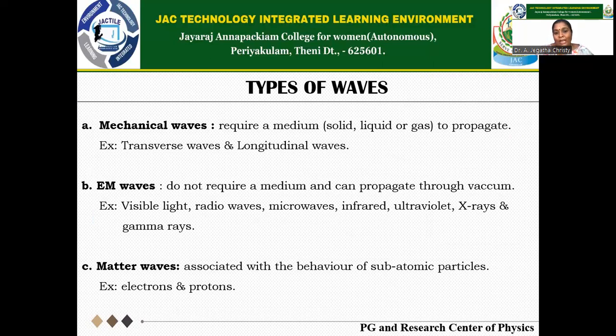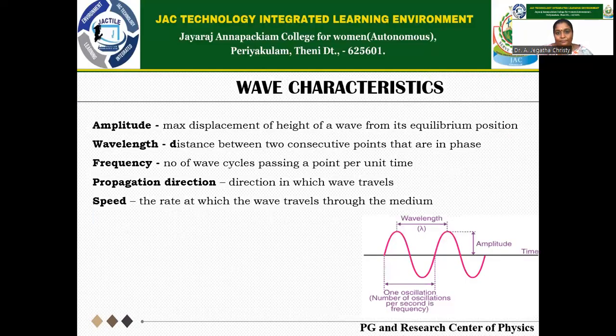And the next one is matter waves. Matter waves are associated with the behavior of subatomic particles. So the electrons and protons, the waves they are producing are called matter waves. These are the basic types of waves.